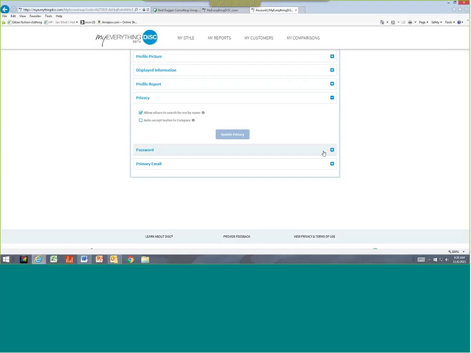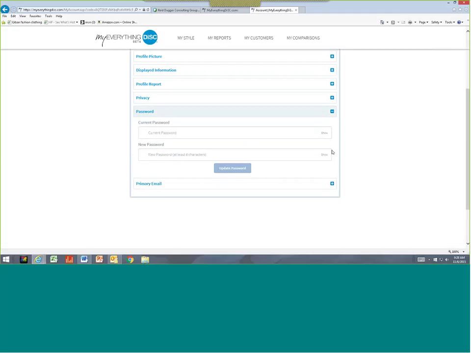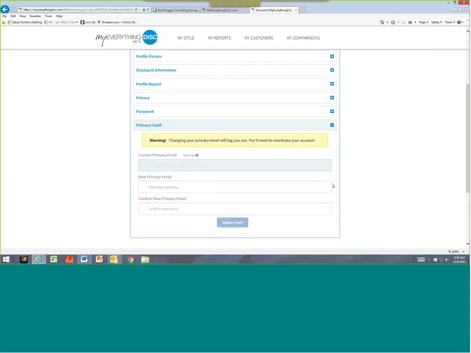And if at any time you want to change your password, because we all should change passwords at least every 3 to 6 months, here's where you would give your current password and you would have a new password there. And then finally, primary email. Again, if you pick your organizational email, that's fine. I think that's great. If at any time you want to change that, because this will allow you to have access to it for the life of the existence of myeverythingdisc.com. And there are no anticipations of it ever going away because it's such a fabulous application and tool.